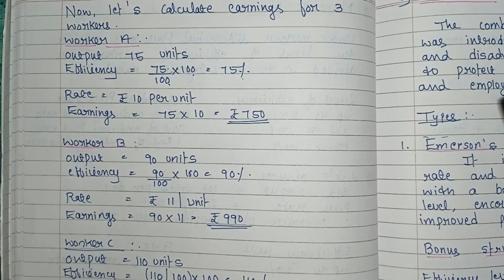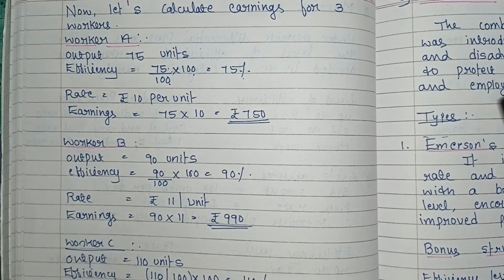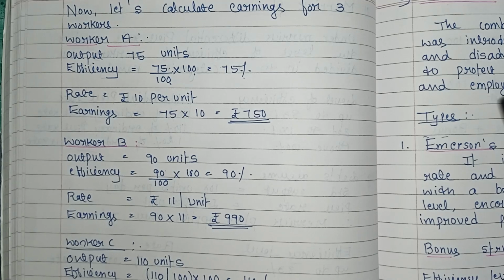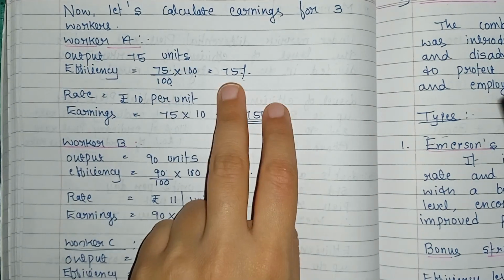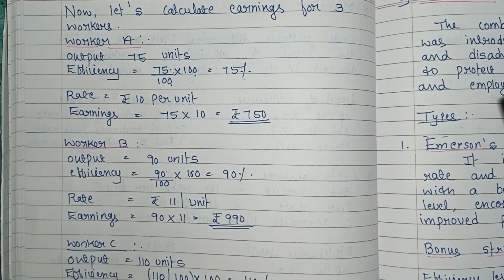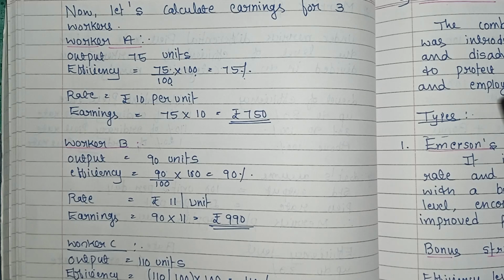This example shows how the rate per unit increases as the worker's efficiency improves. See here, worker A 75%, worker B 90% and worker C 110%. If their efficiency improves, the rate per unit also increases, right? So Merrick's plan motivates all the workers, even those below standard, by offering progressive reward instead of punishment.